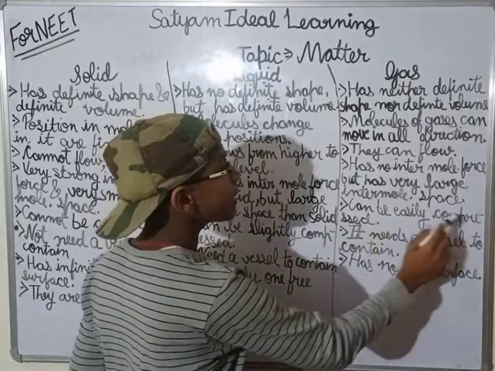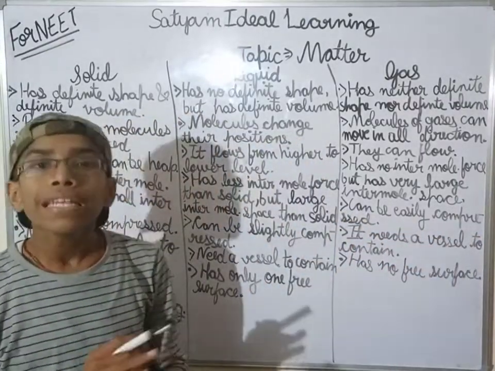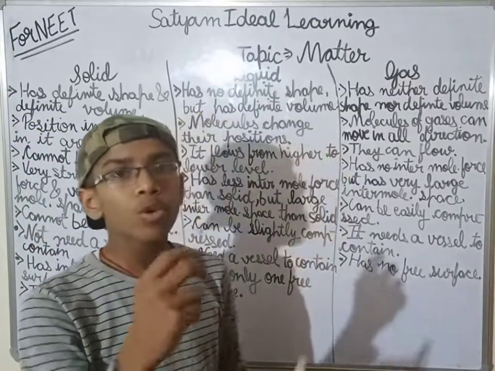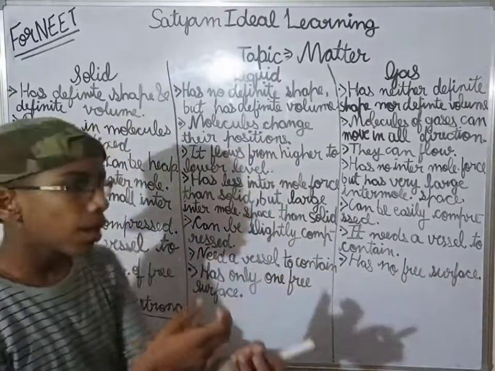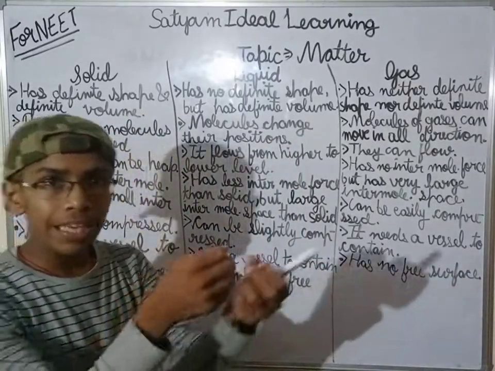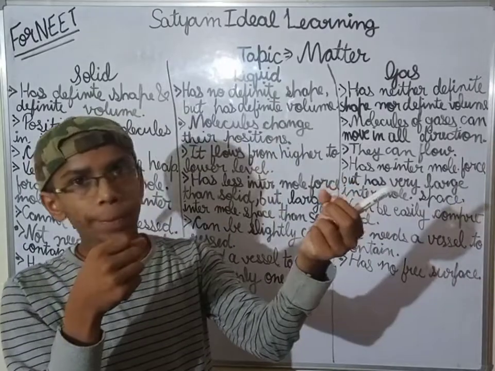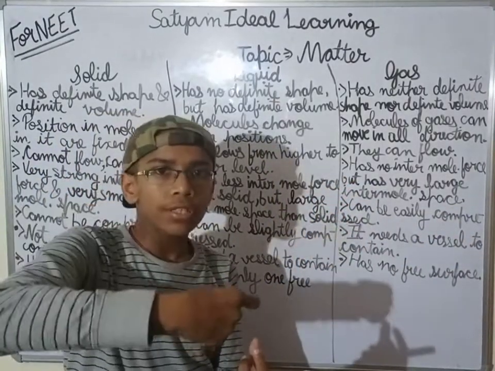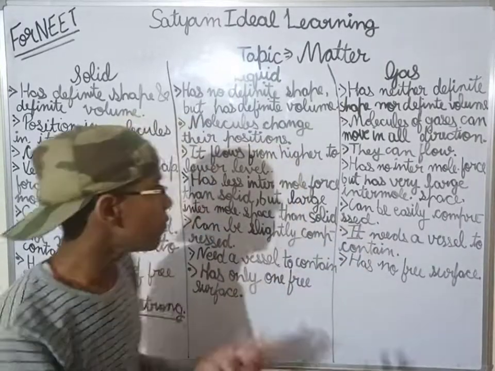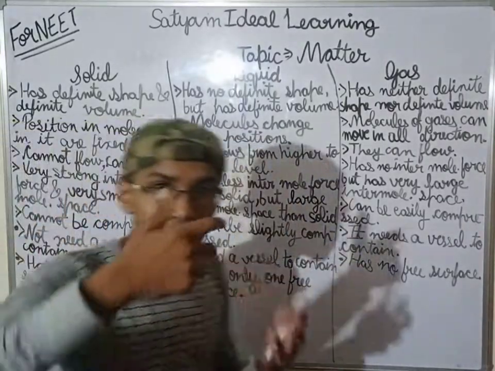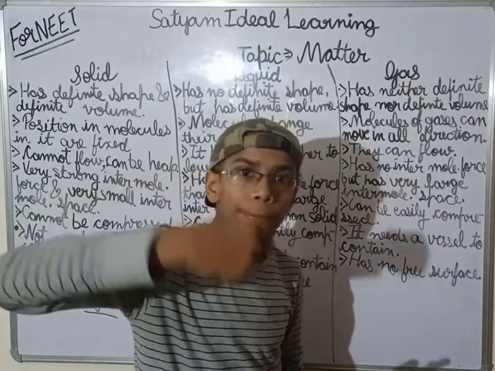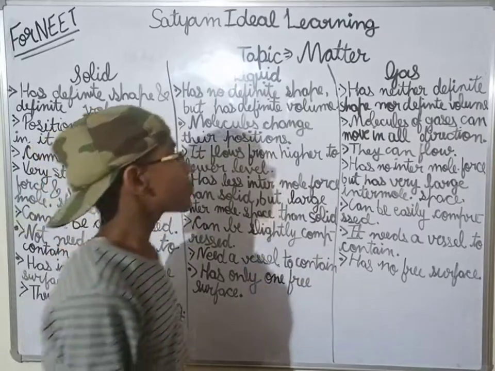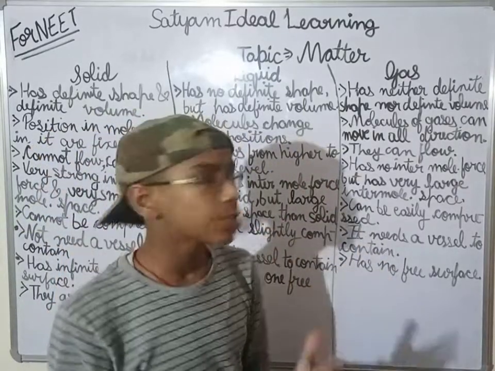See, gases can be easily compressed. Gases can be easily compressed. You have to do the same experiment: take a syringe and pull the plunger in air only. Then you take a cork and push the plunger, and you will see that the plunger is pressed. If you are pushing the plunger, then it goes in. So it can be pressed also.